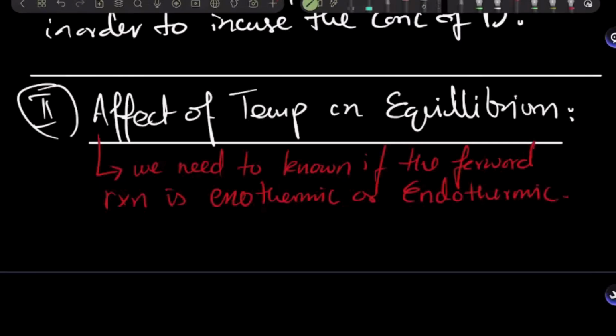All right. We need to know that. Otherwise, we cannot figure out what will happen at equilibrium.